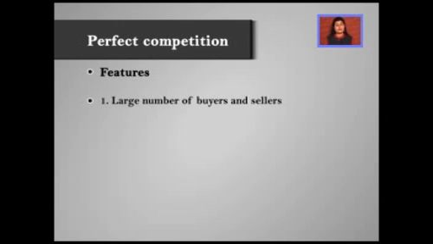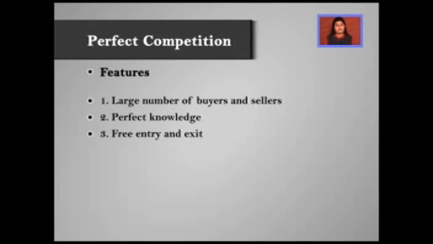When a thing is being sold by many people and being bought by many people, this becomes the basic feature of perfect competition. Secondly, buyers have a perfect knowledge about the market, the price prevailing, and nobody can sell them the product at a different price. The price being charged by all the sellers should be the same because buyers have perfect knowledge of the market conditions. Then any firm, any new firm, can enter or exit the industry. And the industry is the price maker.